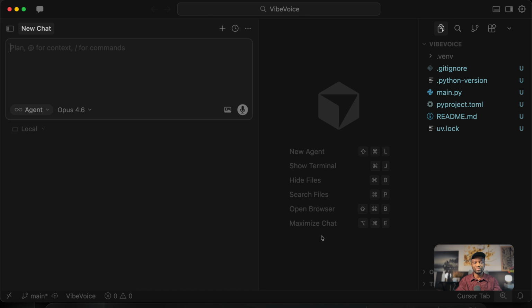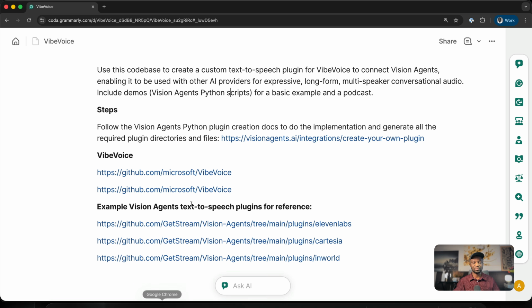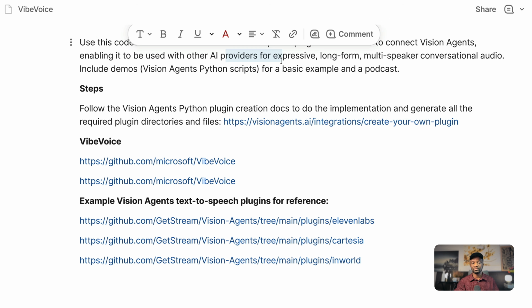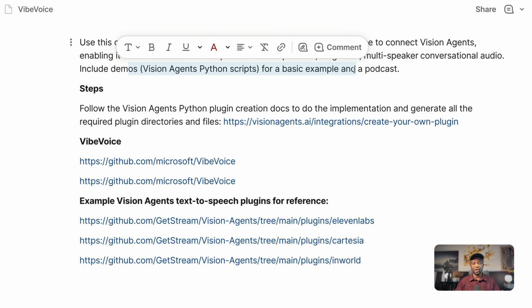Next, I'll bring the chat panel. We will leave the agent mode and set the model as Opus 4.6. I will also use this prompt. We have a Python code base consisting of the installation of Vision Agents and AI services. So we want to create a text-to-speech plugin for VibeVoice to connect with Vision Agents so that it can be used with any AI provider. We also want examples we can run.